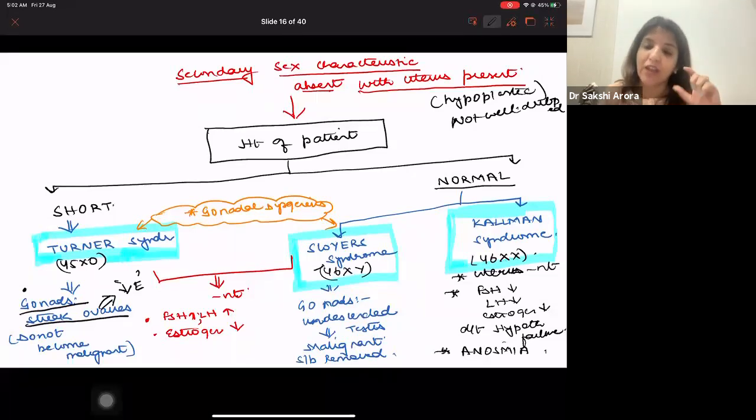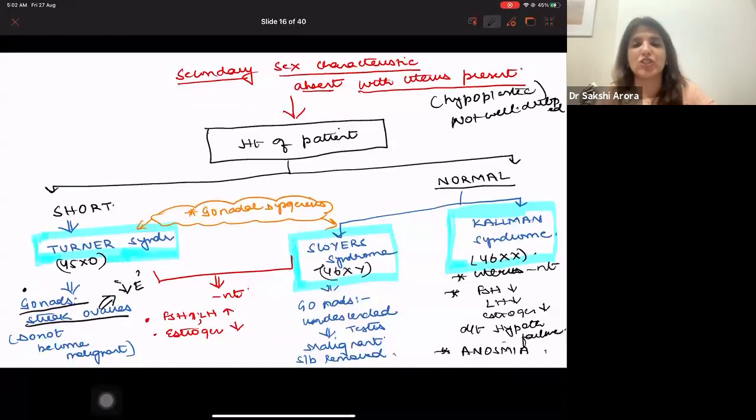Now, if height of the patient is normal, it can be a case of Swyer's syndrome. Swyer's syndrome is 46XY, right? In Swyer's syndrome, height of the patient is normal. Please remember, Turner's syndrome and Swyer's syndrome both come under a broad category of gonadal dysgenesis.